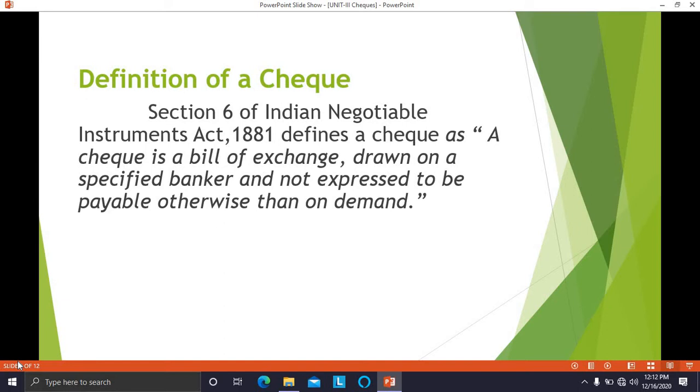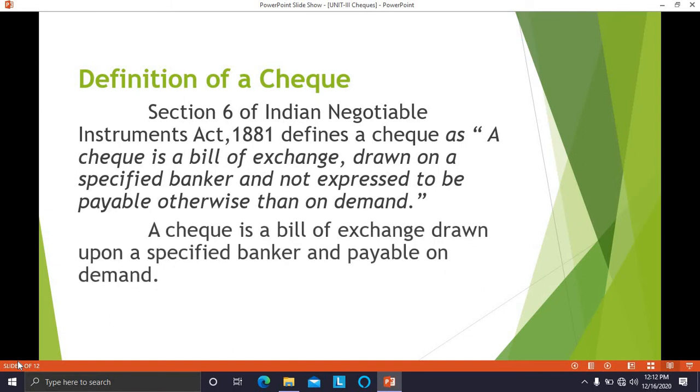So what is a check? A check is a bill of exchange drawn on a specified banker and not expressed to be payable otherwise than on demand. A check is a bill of exchange drawn upon a specified banker and payable on demand. So a check is payable only on demand. Without a demand being made, the banker need not pay the particular person.